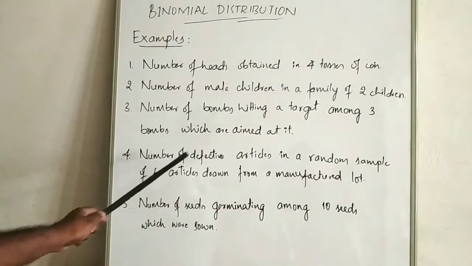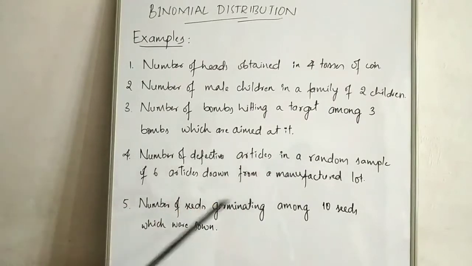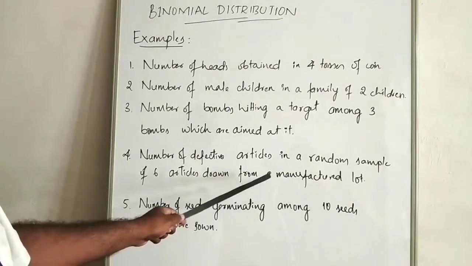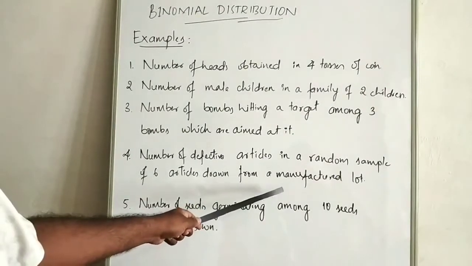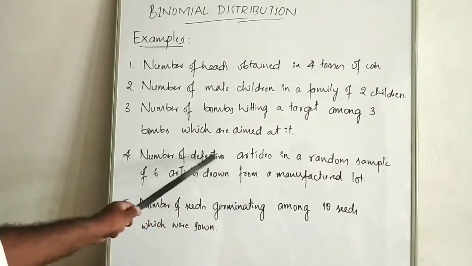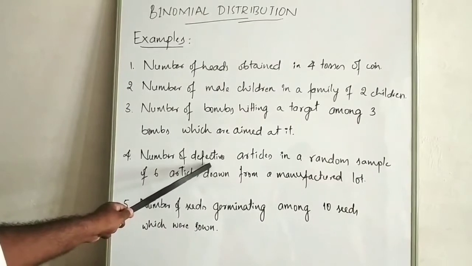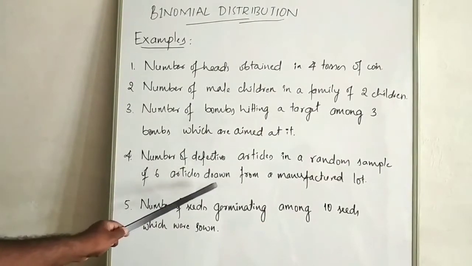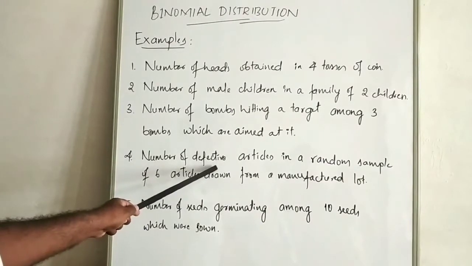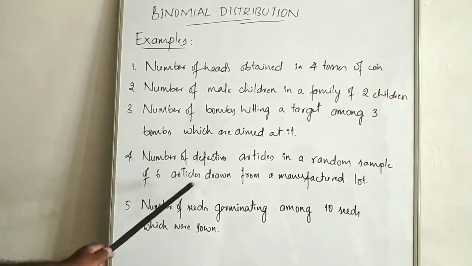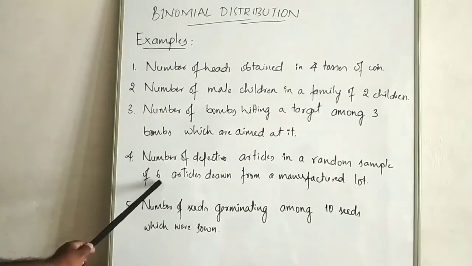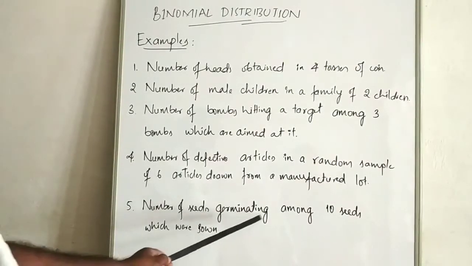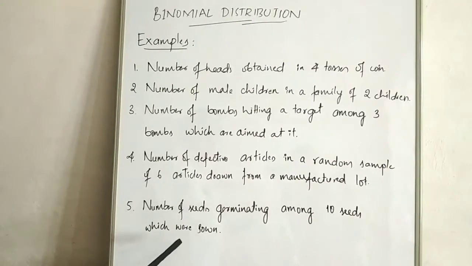Number 4, the number of defective articles in a random sample of 6 articles drawn from a manufacturing lot. You may observe whenever a manufacturing process is happening, there may be either a chance of producing a defective article or a non-defective article. If those are the 2 results of the experiment, then that experiment is repeated for 6 times. Number 5, the number of seeds germinating among 10 seeds which were sown.